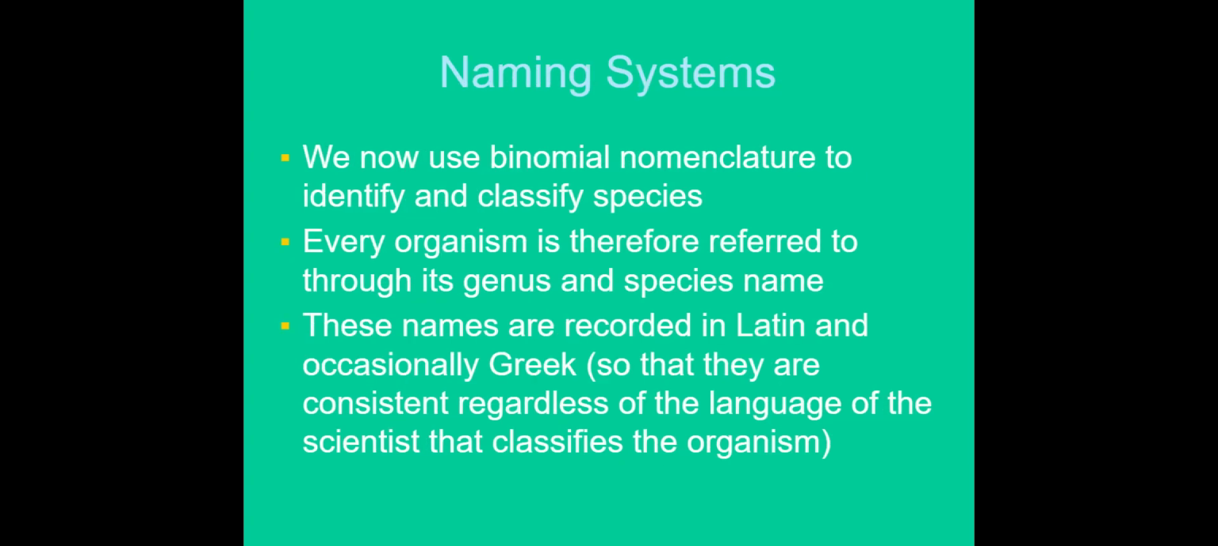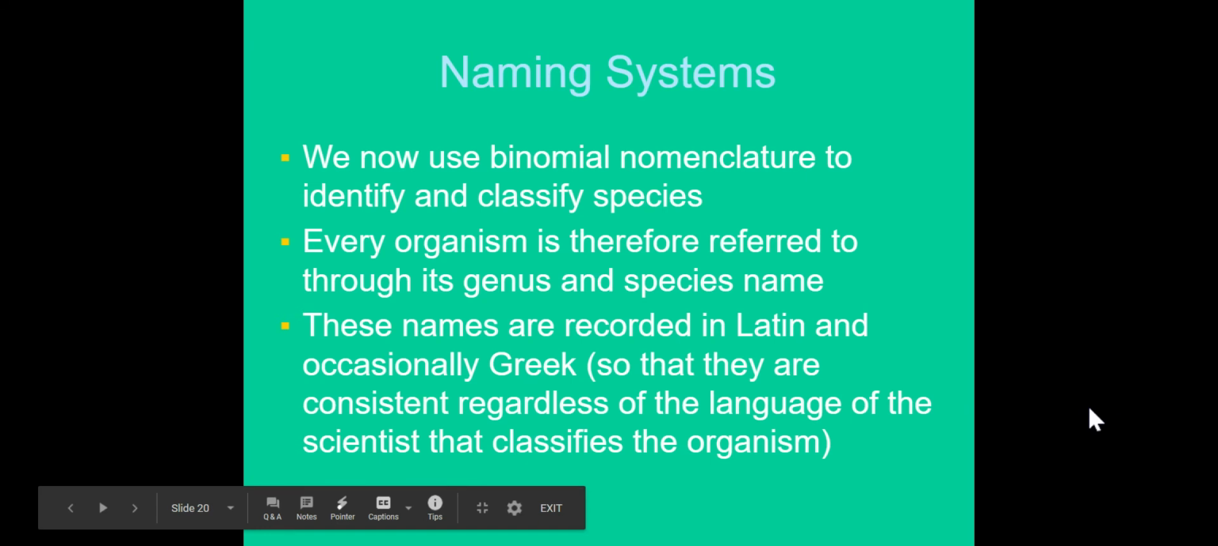As far as naming systems go, we use binomial nomenclature to identify and classify species. So binomial means two, and nomenclature is the names that they're given. Every organism has a reference that tells us what its genus and its species is. So that's where the binomial comes from. The genus is one, species is the other to give us two. These names are recorded in Latin and sometimes Greek, just so that they can be consistent between scientists, regardless of where they are around the world.